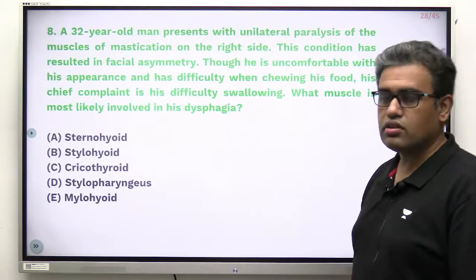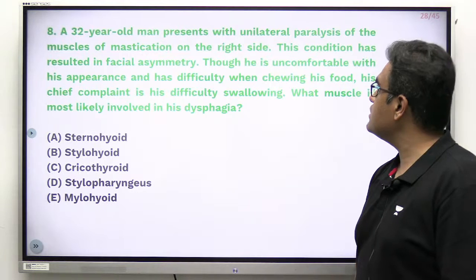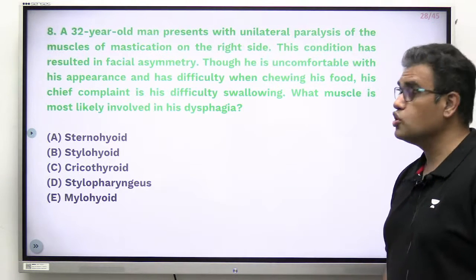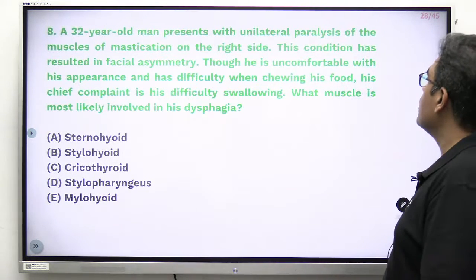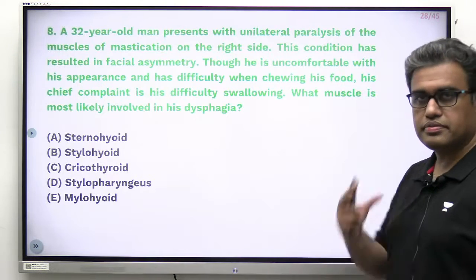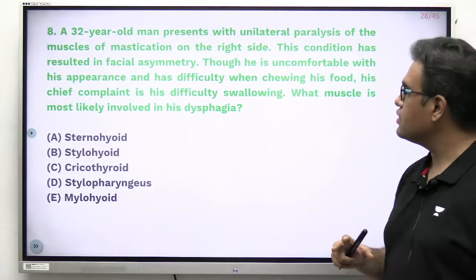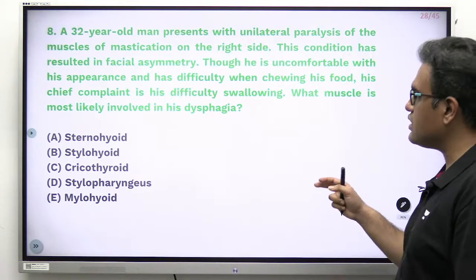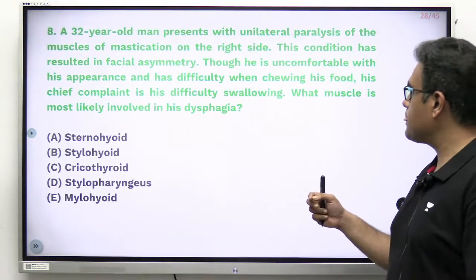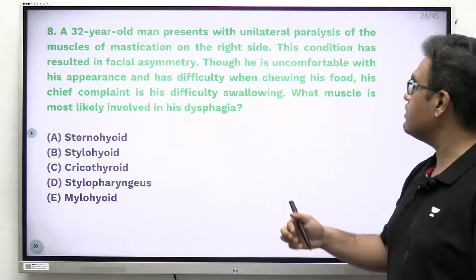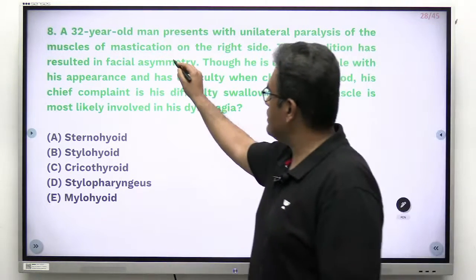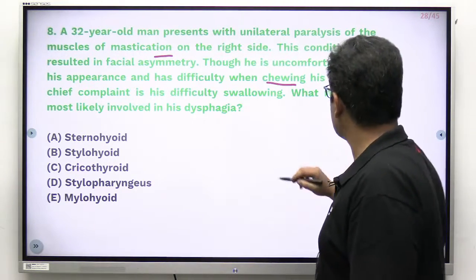Let's see the 8th question now. A 32-year-old man presents with a unilateral paralysis of the muscles of mastication on the right side. This condition has resulted in facial asymmetry. Though he is uncomfortable with this appearance and has difficulty when chewing his food, obviously when there is masticatory muscle paralysis, there will be a problem in chewing the food, fine.